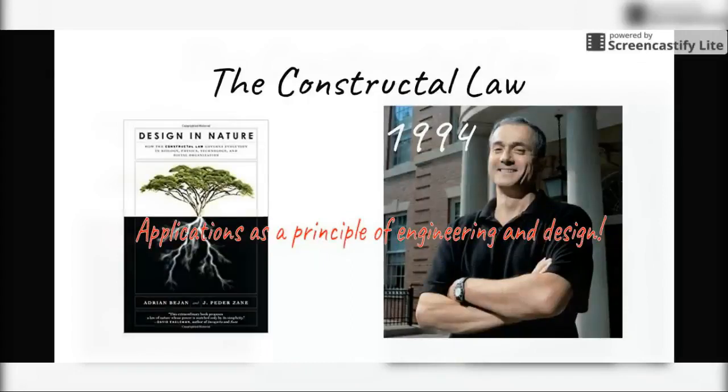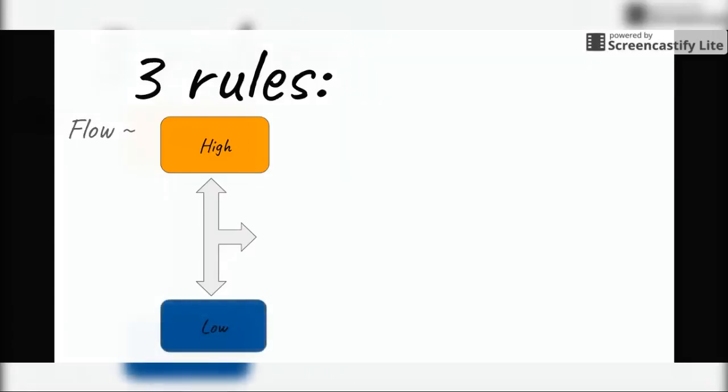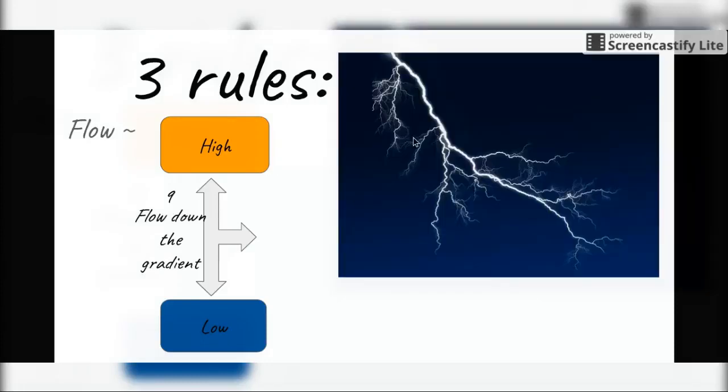It applies to evolution design, so us as humans, as well as constructal thermodynamics, which I'll go more into detail on later in the video. So in the constructal law, there are three main rules and steps towards making this design in nature, which is number one, flow. Flow systems or objects are ones whose structure has a temporary state created by flowing streams of energy, material, or information. In the case of humans, you could use the example of our blood flowing through our veins, or nature's lightning, electricity, flowing through the easiest path to the ground.